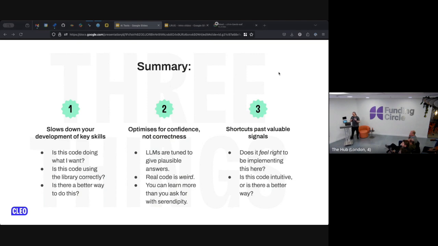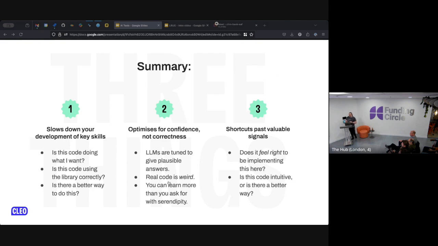It takes time to implement code, and that time is not dead. It is time that you spend thinking, does this feel right? Is this the right place to be doing this? Is this the right way to be solving this problem? Sometimes two-thirds of the way through a functional and working implementation of something, you'll be like, I mean, this works, but I don't want to do it this way. And if you just tab complete it, you don't have the time to process it and to think, is this actually what I want to be doing? Is there a better way to approach this problem?